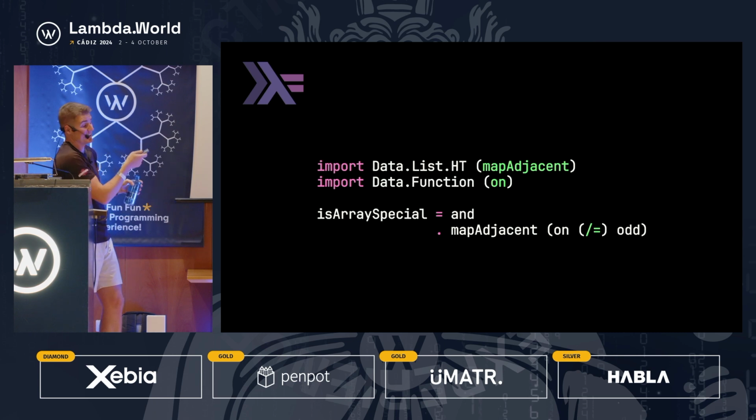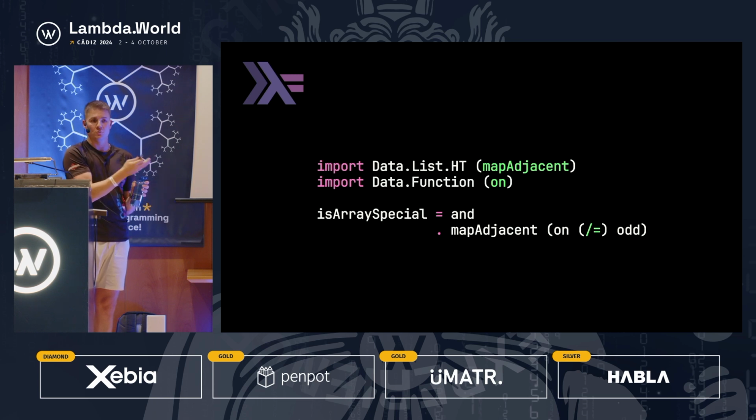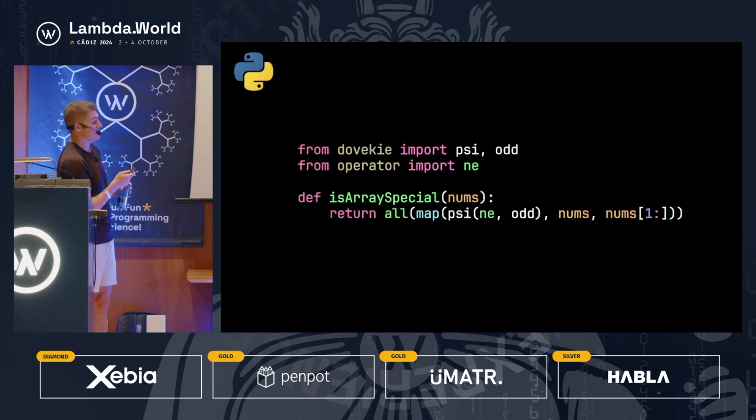So I actually don't know. I just said that the other solution was the best. Is this one better? Once again, it requires you knowing what on does. That's one of the arguments against functional programming and libraries in general. The more that you use these, the more that you have to know them, and it requires your coworkers to know them. The point is that I'm just trying to show that this is possible, and these combinators can be very useful. So I think we're going to hop back to the Python solution.